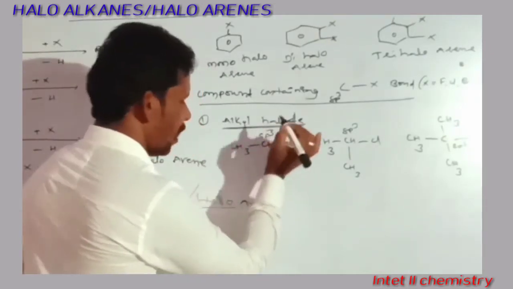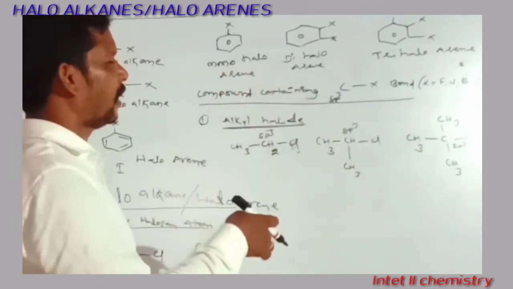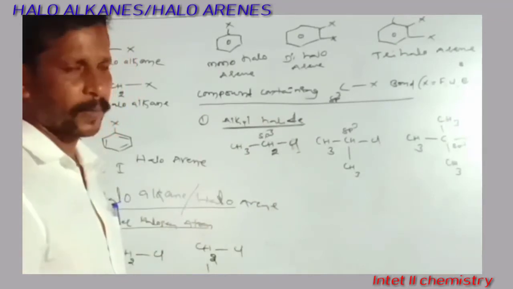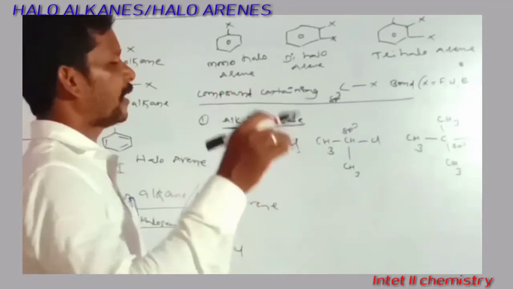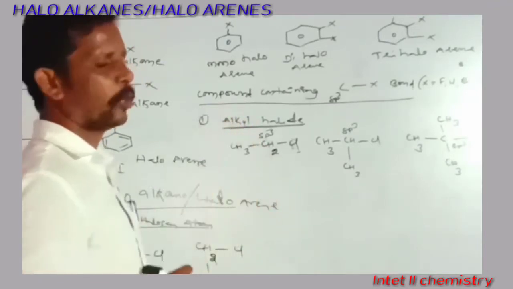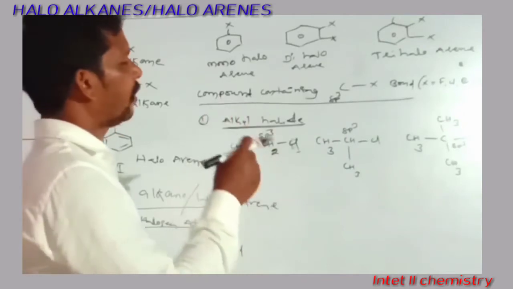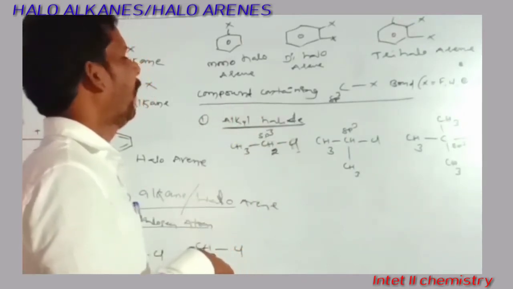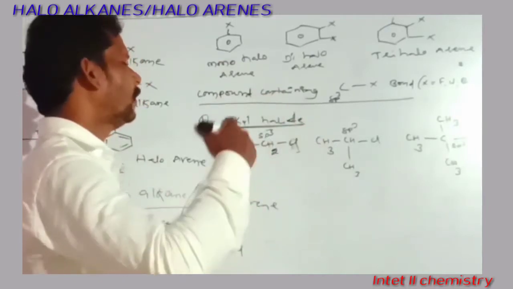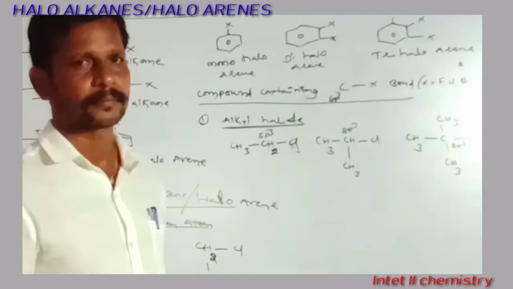As I already told you, a carbon which is attached to four other groups, or four single bonds with other groups or atoms, is called an sp3 carbon.